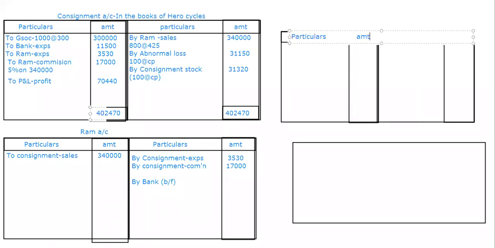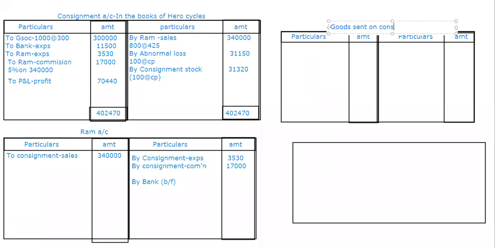So, particulars, amount. Please tell me what the balancing figure is. So, goods sent on consignment account. There we have written it first on the debit side.